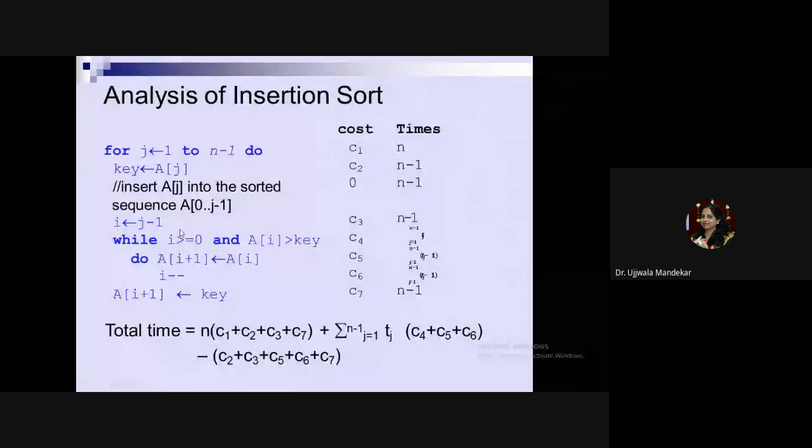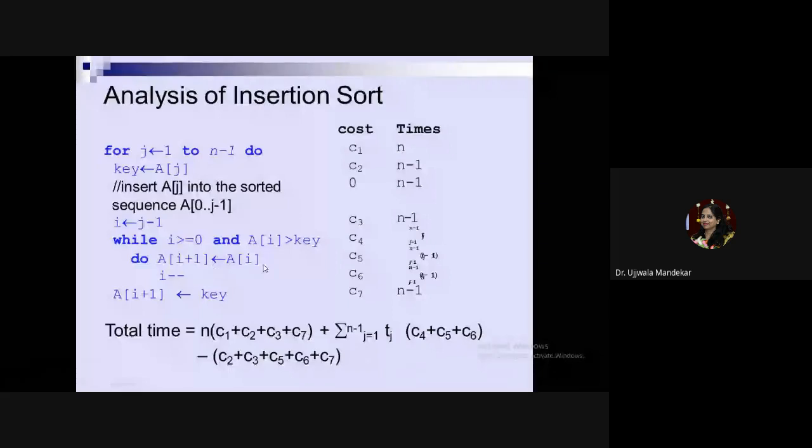And after that, you'll have to apply the loop specifying two conditions. Value of i should be greater than 0, it means you should not reach the end of the list, and your key value should always be lesser than a of i. Then you will shift every element to the next position, that is a of i plus 1 is equal to a of i.